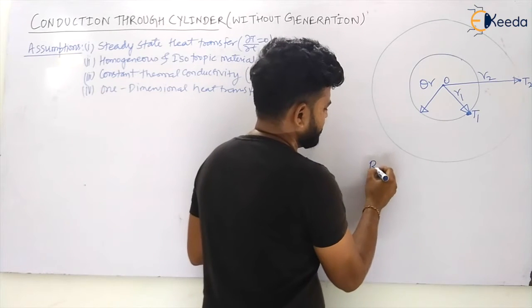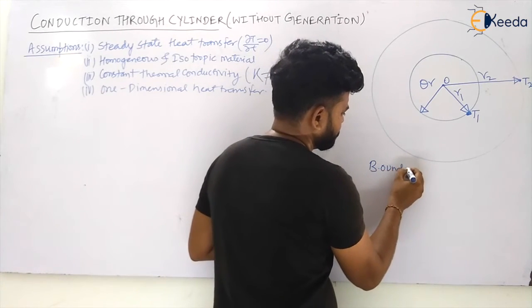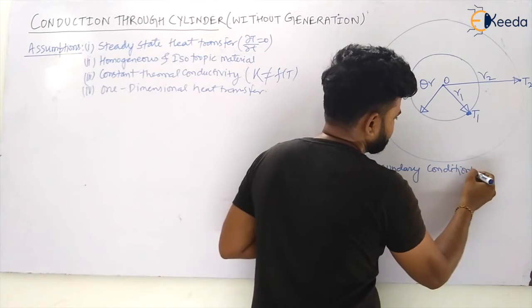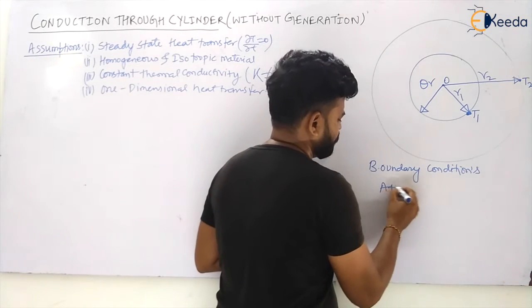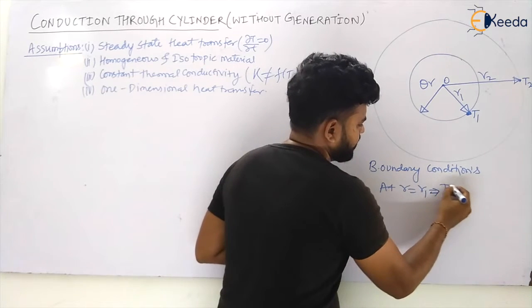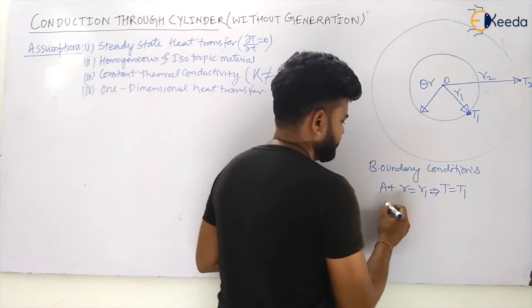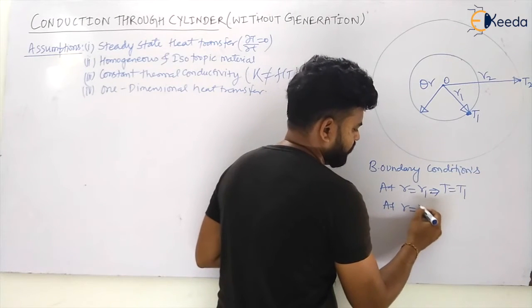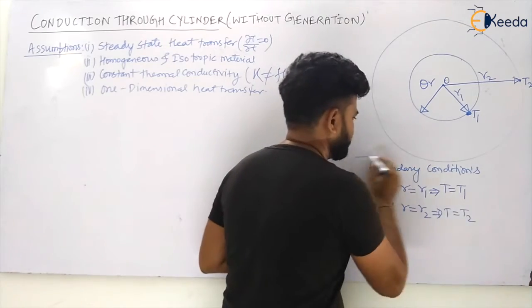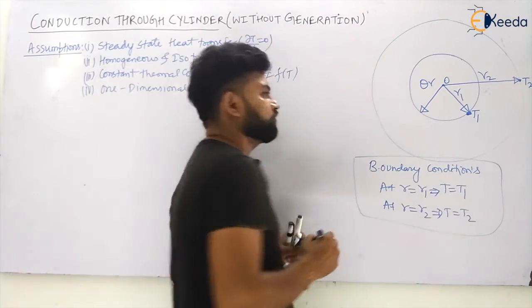So what are the boundary conditions? Boundary conditions are: at r equal to R1, T is equal to T1, my dear students. And similarly at r equal to R2, T is equal to T2. These are the boundary conditions I will be using in this equation.